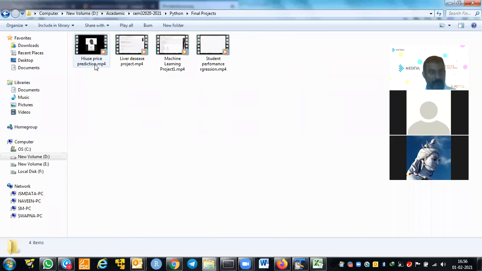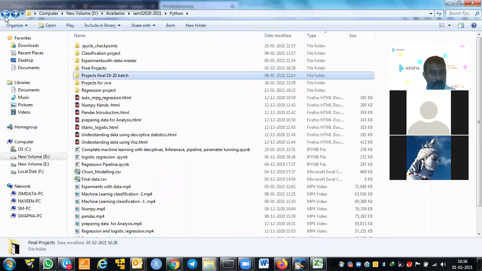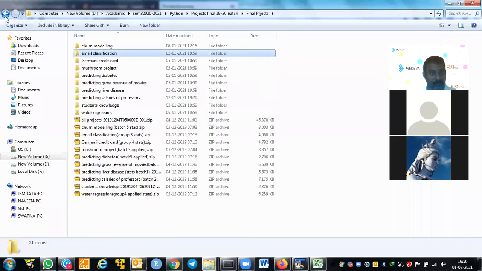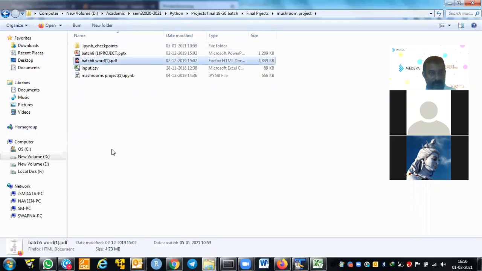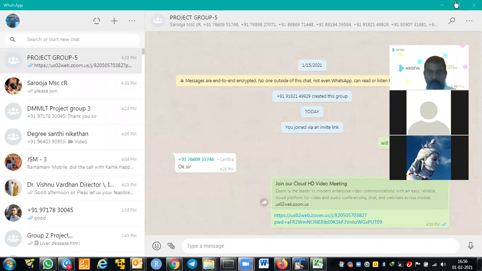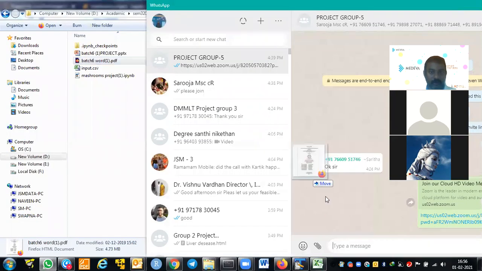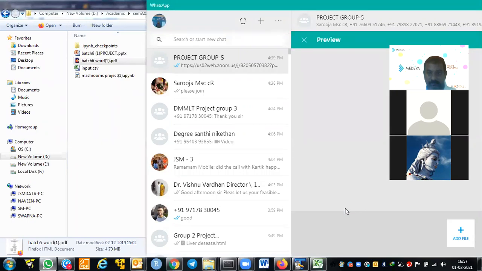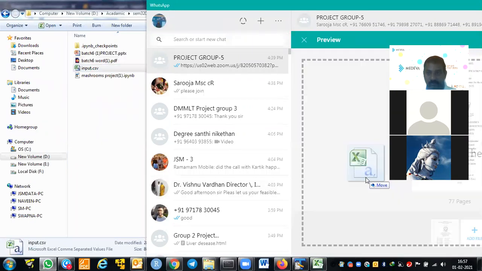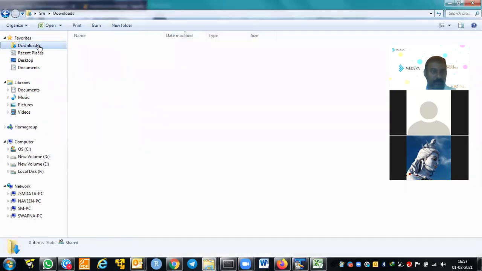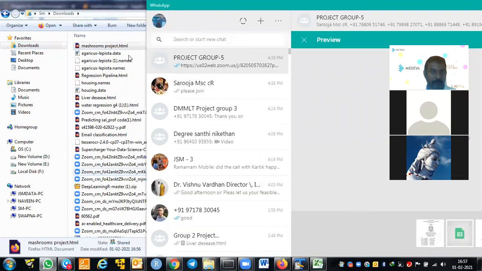What I am saying is final? Okay, sir. Yes, sir. The 1920 batch. If I go to the final project, this is the mushroom project. This is their PDF. You can also create this kind of PDF. You just need to change the output and code. You need to change it with your own data and everything. This is the data, and this is the final Python code. Clear?